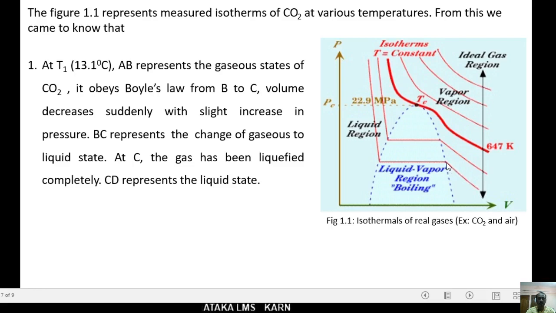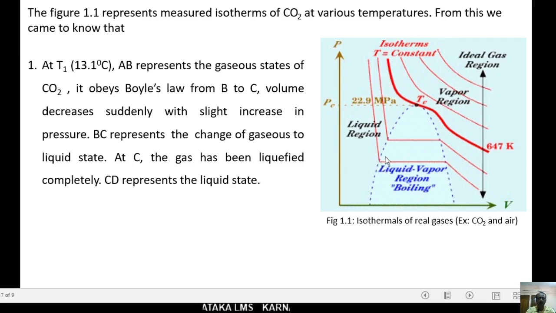It obeys Boyle's law from A to B. From B to C, volume decreases suddenly with a slight increase in pressure. Hence this horizontal line BC represents the change of gaseous to liquid state.